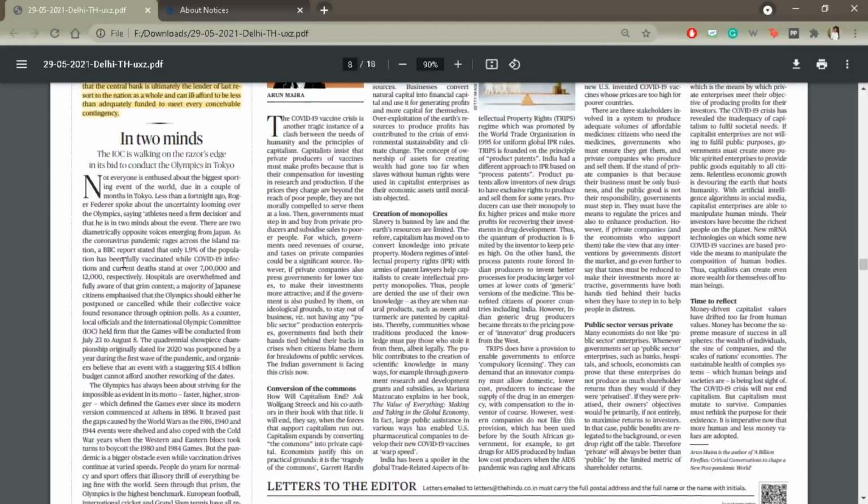Then secondly, "In Two Minds": the IOC is walking on a razor's edge in its bid to conduct the Olympics. Rising cases of COVID-19 in Tokyo and in Japan, along with the public sentiment against the Tokyo Olympics, has now put the Olympics that were supposed to happen last year once again in a tight spot. Athletes have been concerned, qualification events have been cancelled, which led to Saina Nehwal not being able to get qualification to the Olympics. She will not be able to participate because the tournaments that she needed to clear for the Olympics were not held. So all of this has led to the Olympics themselves being in a tight spot.